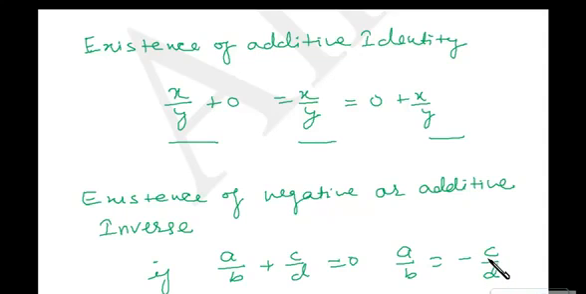So both the numbers, whether a by b and c by d, both the numbers are negative of each other, or we can say additive inverse of each other. Okay, because c by d will also be equal to minus a by b, right? So a by b is minus c by d, c by d is minus a by b, so both of them are negative of each other, or we can say additive inverse of each other.